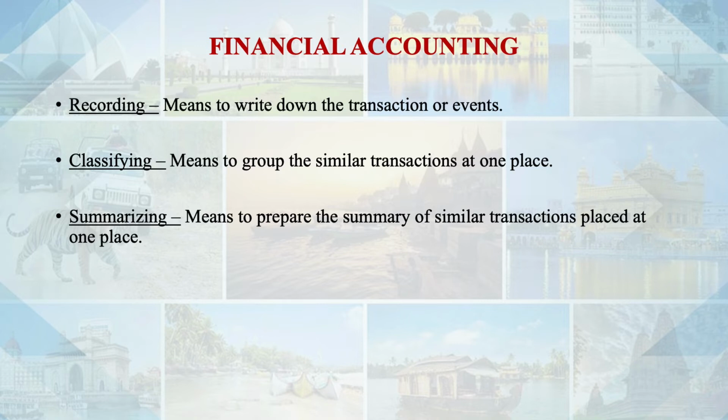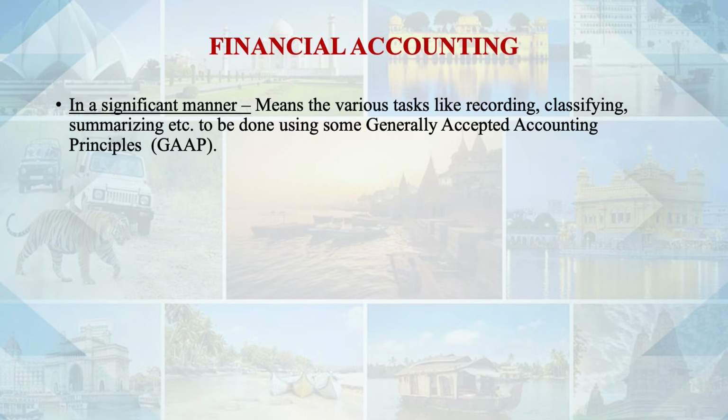First we record, then we make groups, that is the classification part. Then we prepare the summary for each group in a significant manner, meaning the process by which these are recorded, classified and summarized is a significant manner, meaning there are some generally accepted accounting principles.